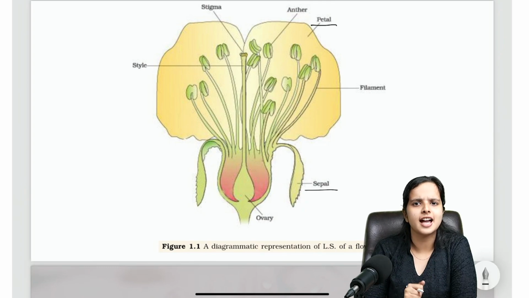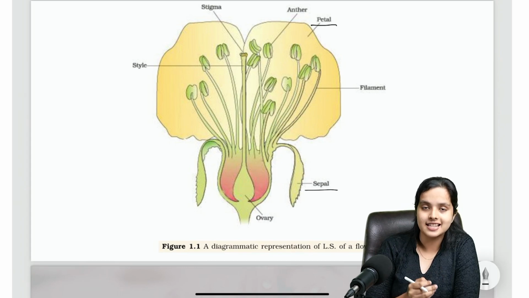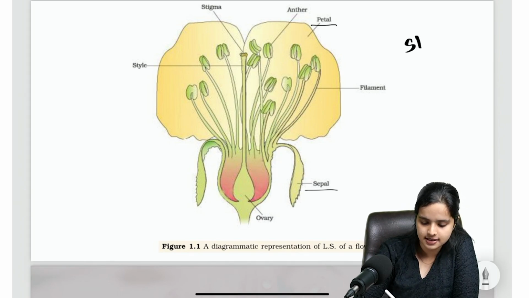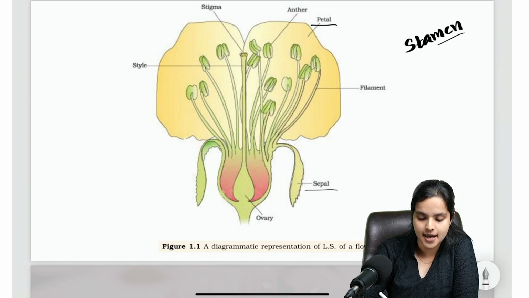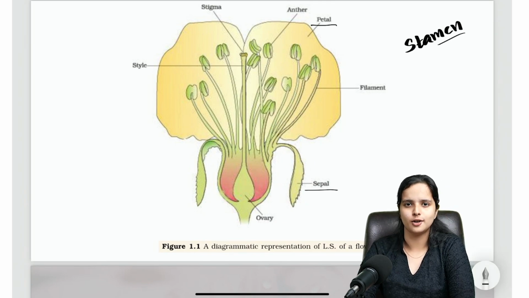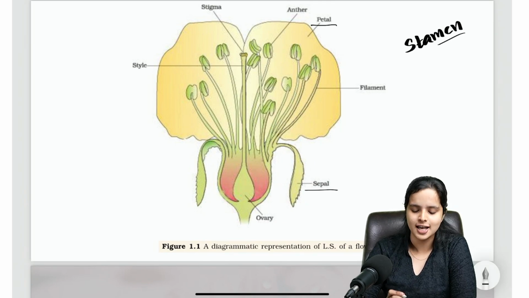So who has the direct role in reproduction? The male reproductive organ and the female reproductive organ. The male reproductive organ is stamen. What is the male reproductive organ? Stamen. S-T-A-M-E-N. You have the word men in it, right? So just connect it like that. Stamen for man or men. It's usually the male reproductive organ. So the male reproductive organ is called stamen.